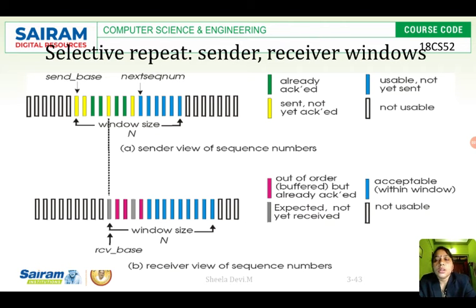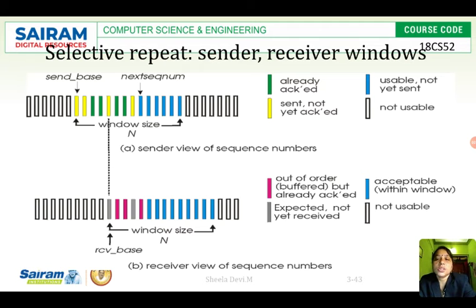It means that a few packets have not been acknowledged. Packets 1 and 2 have not been acknowledged, but packets 3 and 4 are acknowledged. Packet 5 is not acknowledged, packets 6 and 7 are acknowledged. It means that out of order delivery happens. So at the receiver it will be buffered until it gets the next packet. It will not be delivered to the application layer.